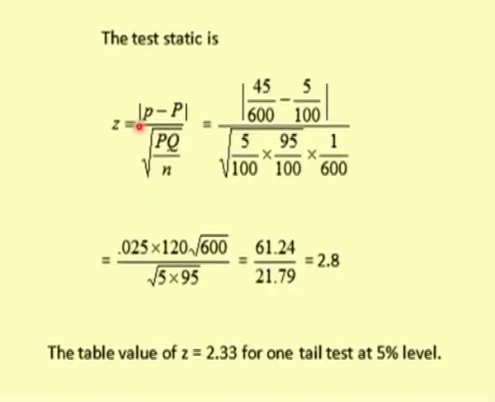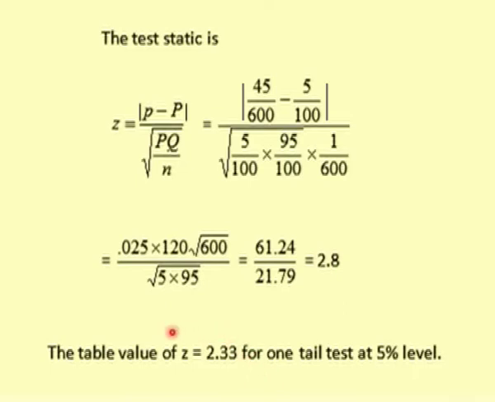Z equal to modulus of p minus P, that is the difference between sample proportion and the population proportion, divided by square root of PQ by N, that is my standard error. So if I substitute these values, that is small p is 45 by 600 minus 5 by 100, divided by square root of 5 by 100 into 95 by 100 into 1 by 600, I get the value to be 2.8, and this value I call the calculated value.